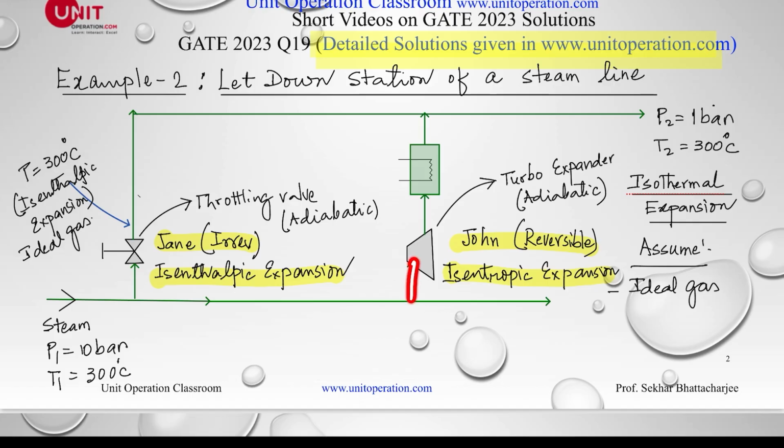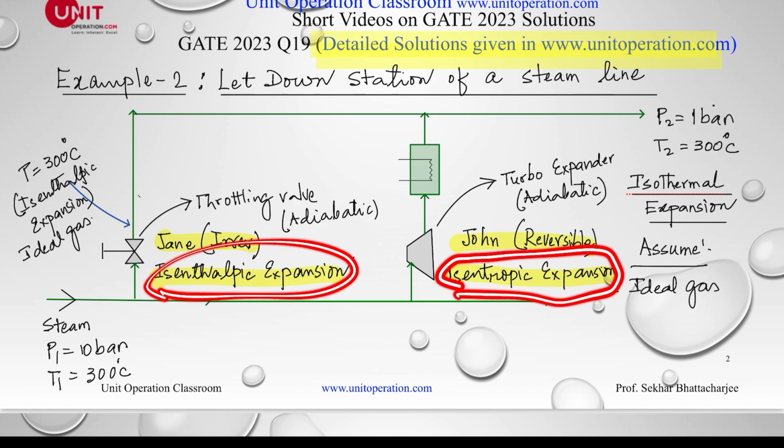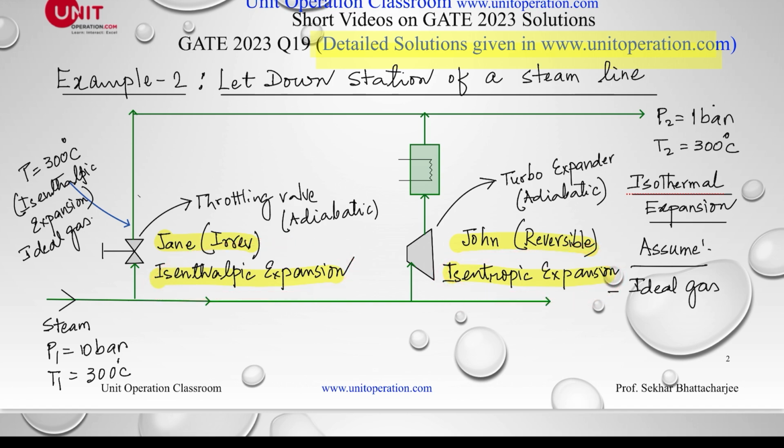If we just let it expand very smoothly, let's say through a turbo expander, again adiabatic, there'll be a drop in temperature. So it has to be heated up. This is an isentropic expansion, a smooth expansion. This is isenthalpic and this is isentropic. Whatever the temperature drop from here, it has to be heated up. So this is a heater, to increase the temperature back to this point right here.